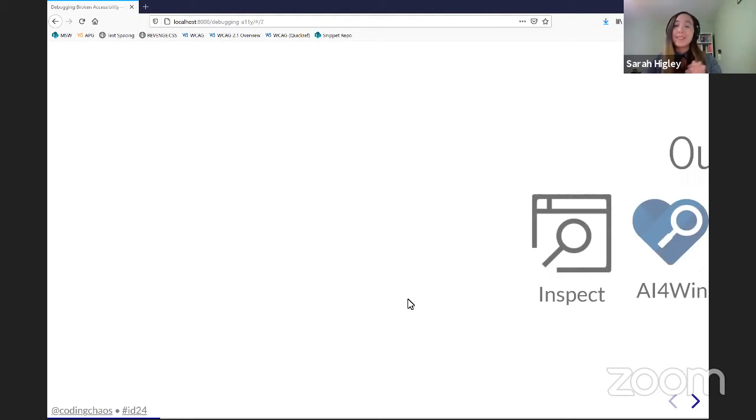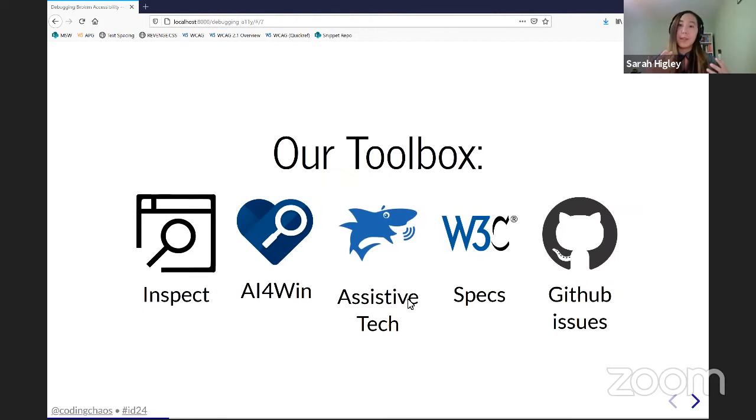So, to start, my toolbox. The tools and programs I tend to use on a day-to-day basis include browser dev tools, for obvious reasons; Accessibility Insights for Windows, which is a tool that lets you look directly at one of the accessibility APIs on Windows; and assistive tech, using assistive tech directly to debug. That can include screen readers, keyboard interactions, high contrast mode, and other OS settings like zoom and scaling, voice control, stuff like that.